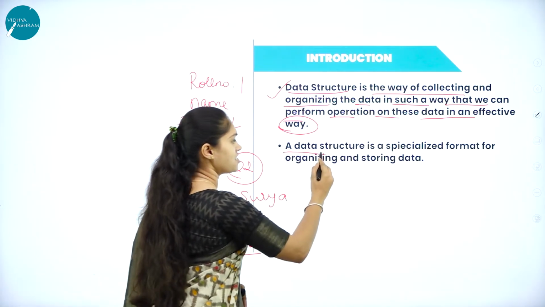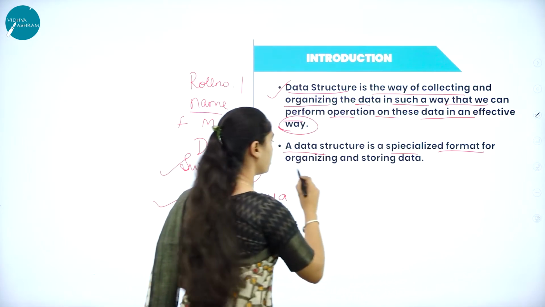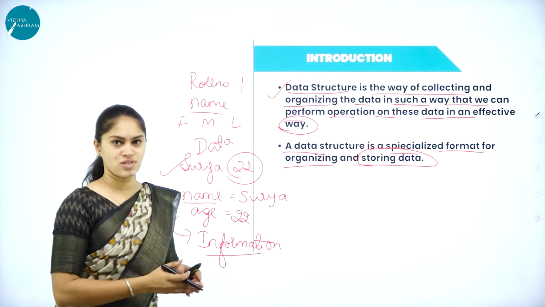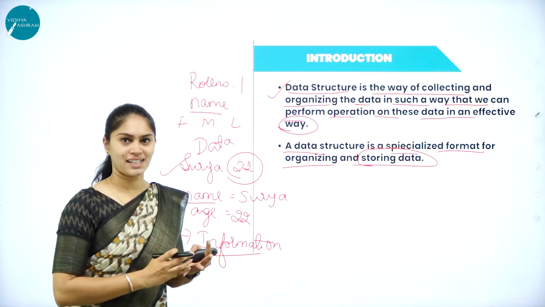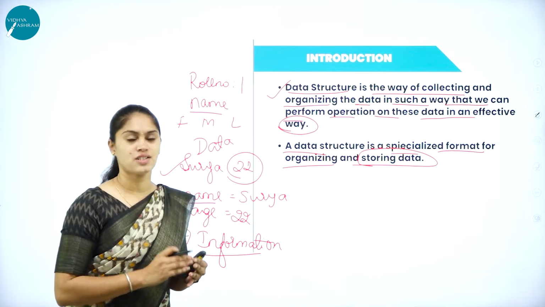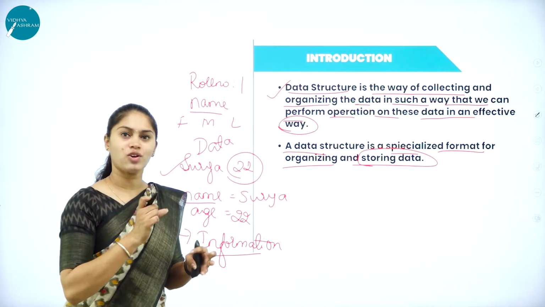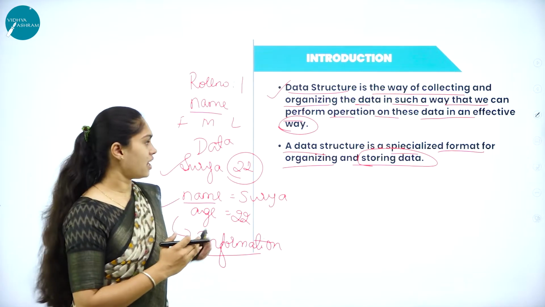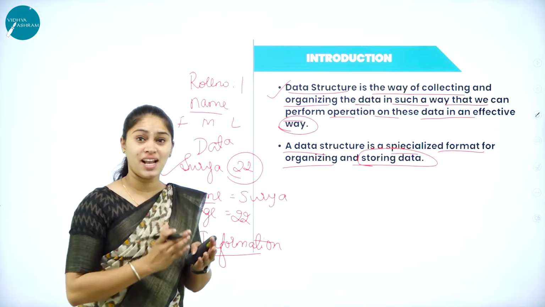A data structure is a specialized format for organizing and storing data. If you want to process the data, it has to be collected, organized and stored somewhere. As per the requirement, we fetch the data and process it.